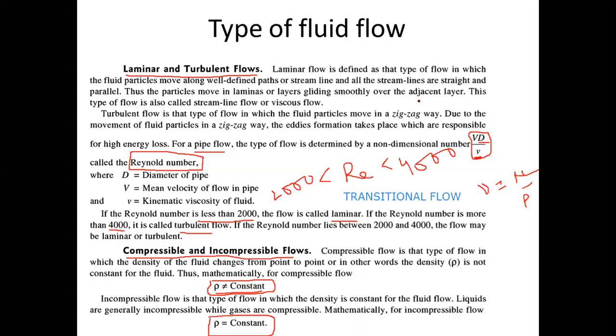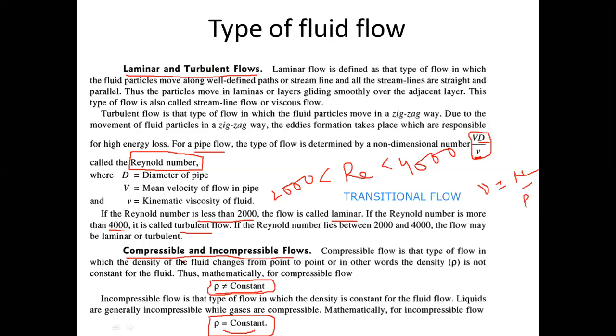So basically, for understanding in very simple terms, incompressible flow is where the density is not changing. Sorry, I said it the other way around earlier. If the density is not changing, that means density remains constant, and that is incompressible. And compressible means when the density is changing, when you are compressing something, its density should change. So if the density is changing, such type of flow is called compressible flow.